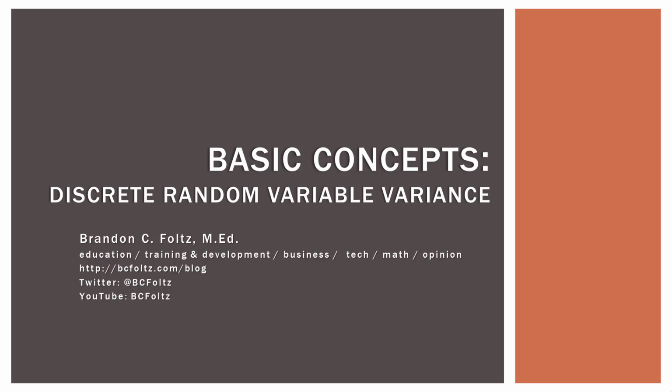So in this video, we're going to extend that idea into the variance and the standard deviation of a discrete random variable, which of course are just the next step when describing the data in a random variable following learning what the mean is or the expected value. So this is just the next logical step in talking about random variables and probabilities and things like that. So let's go ahead and get started.